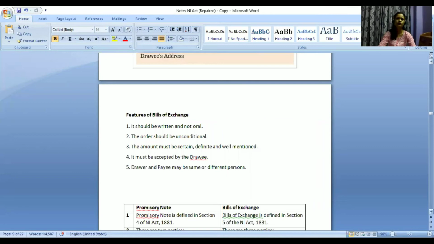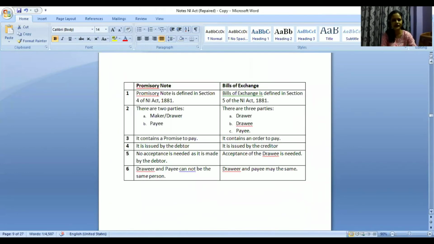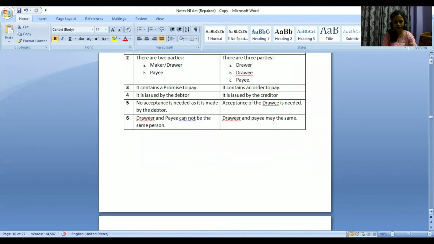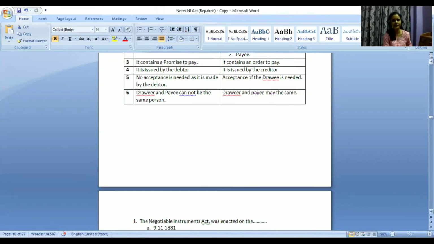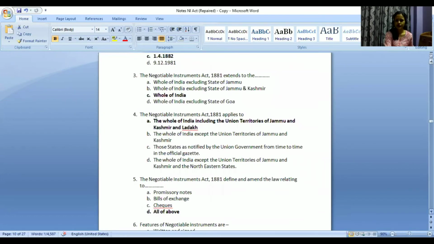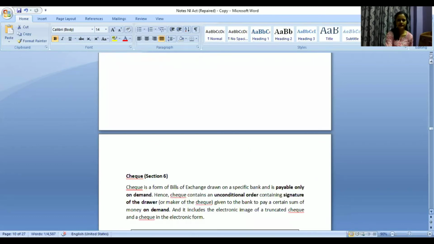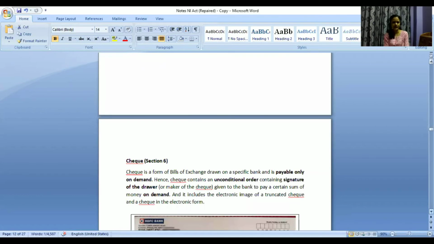But those will not be valid unless and until it is accepted by the other person. So these are some of the differences that you can read. It will help you understand the differences in a better way. There are some questions also from previous year papers that we discussed.